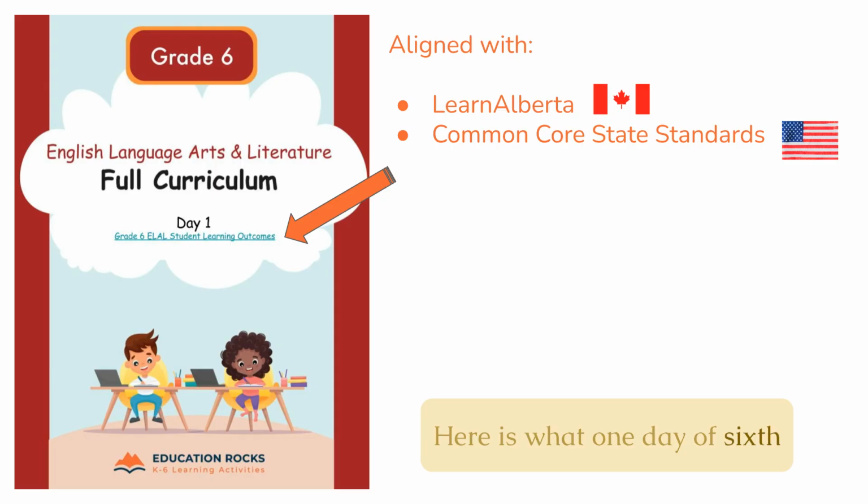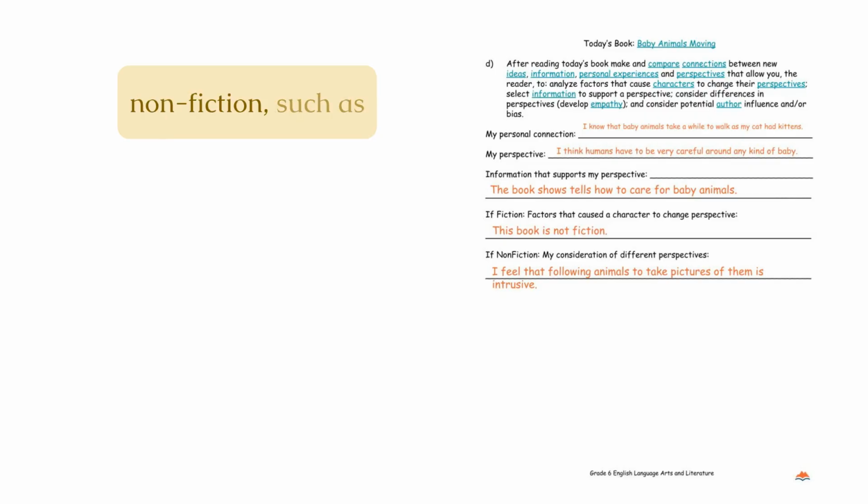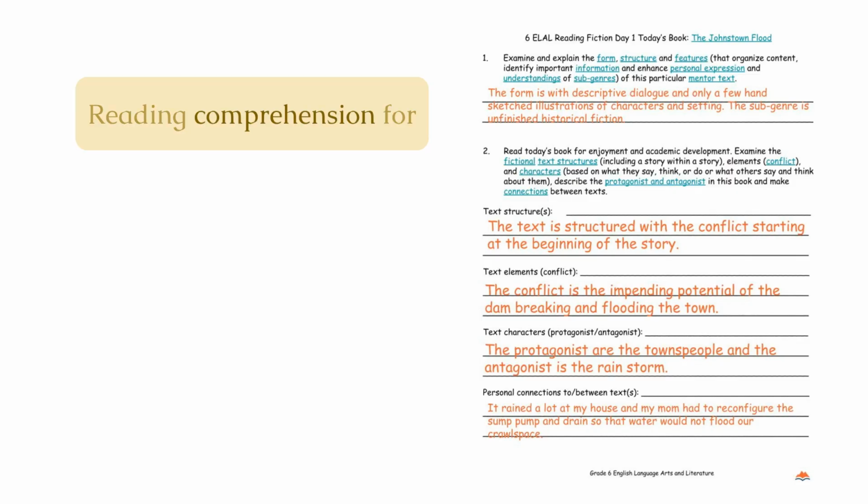Here is what one day of 6th grade ELA full curriculum looks like. Reading comprehension for nonfiction, such as predicting, inferring, reflecting, and summarizing. Reading comprehension for nonfiction, such as personal connections, perspective, supportive evidence, and genre identification. Reading comprehension for fiction, such as predicting, inferring, reflecting, and summarizing. Reading comprehension for fiction, such as form and features, subgenres, text structures, story elements, and personal connections.